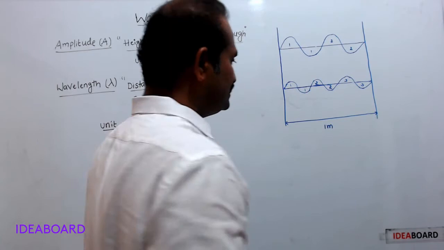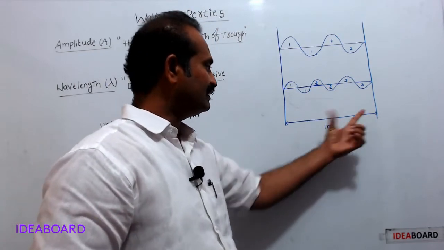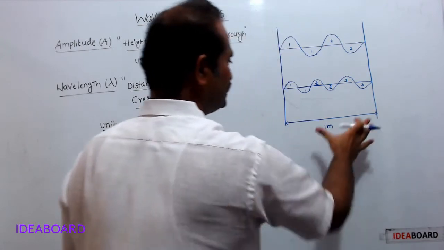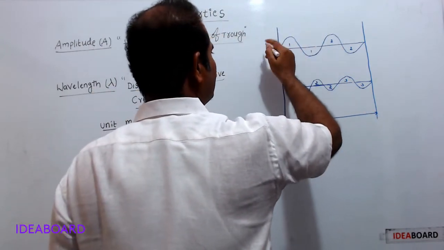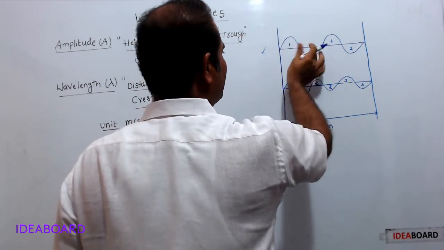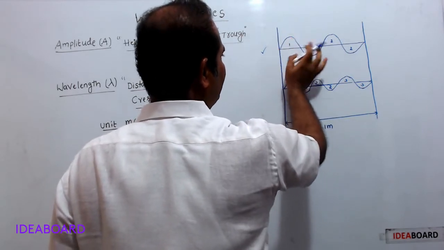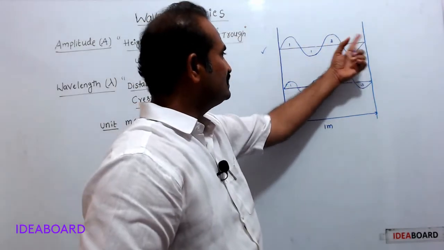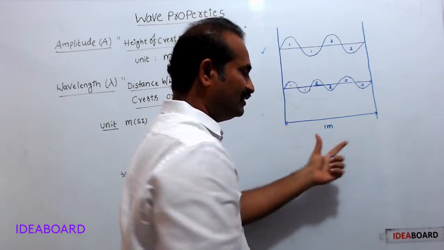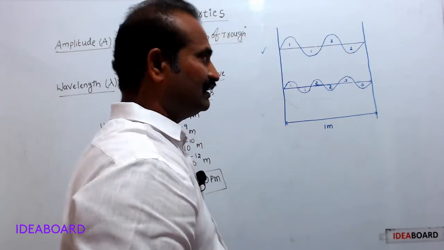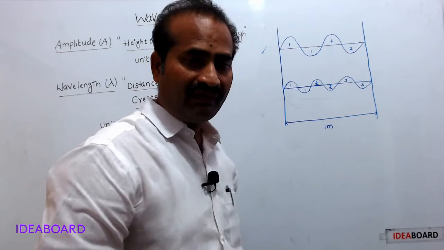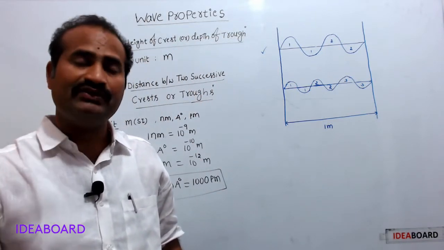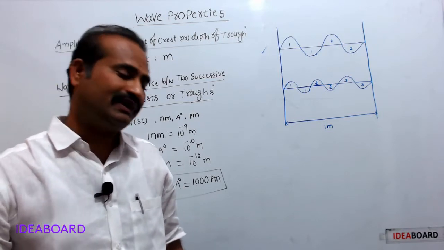Within this 1 meter length, if you take this wave, how many waves are there? This is one wave, crest plus trough. This is another wave. So here two waves are present within this 1 meter length. Wave number is nothing but the number of waves present in unit length.